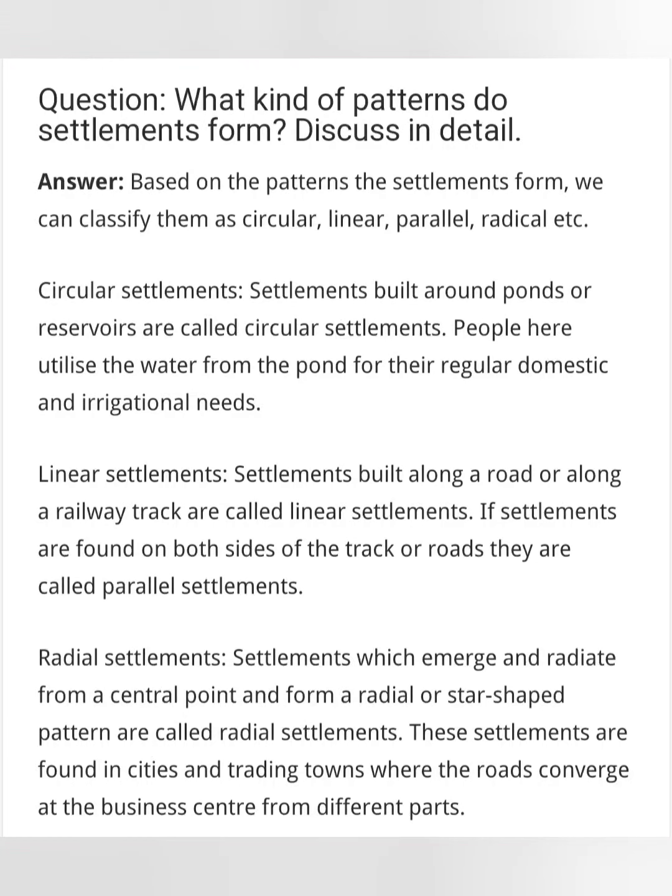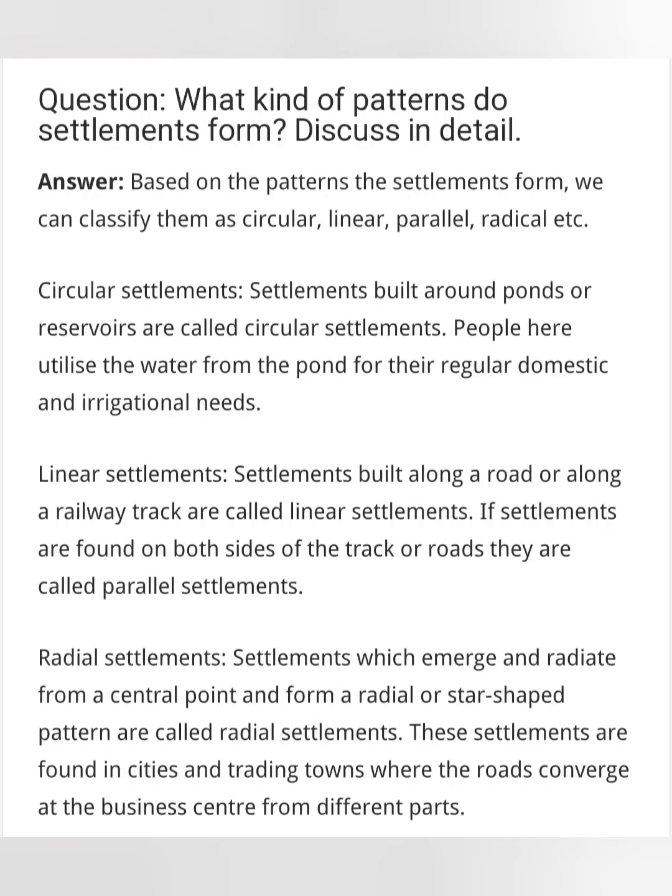Settlement structure may be circular, linear, or radial. What do you mean by circular settlement? Settlements built around a pond or reservoir are called circular settlements. It looks like a circle, and for that reason it is known as a circular settlement. Second is the linear settlement. Linear settlements built along a road or a railway track are called linear settlements. It looks like a line, and for that reason it is known as a linear settlement.